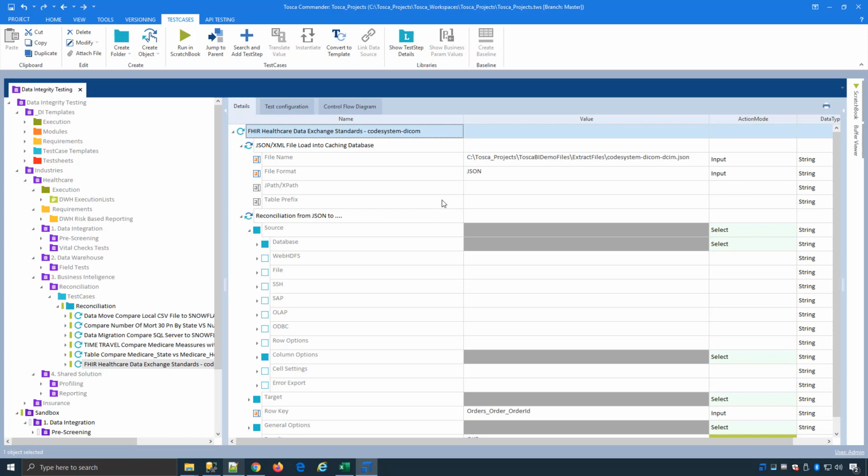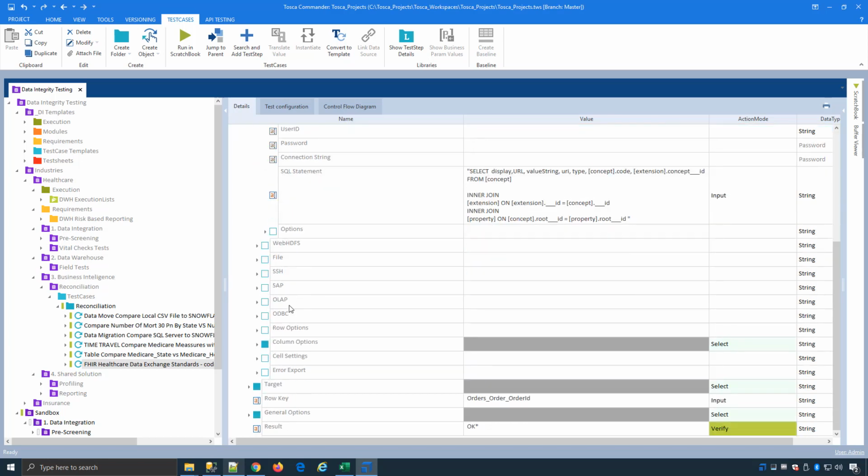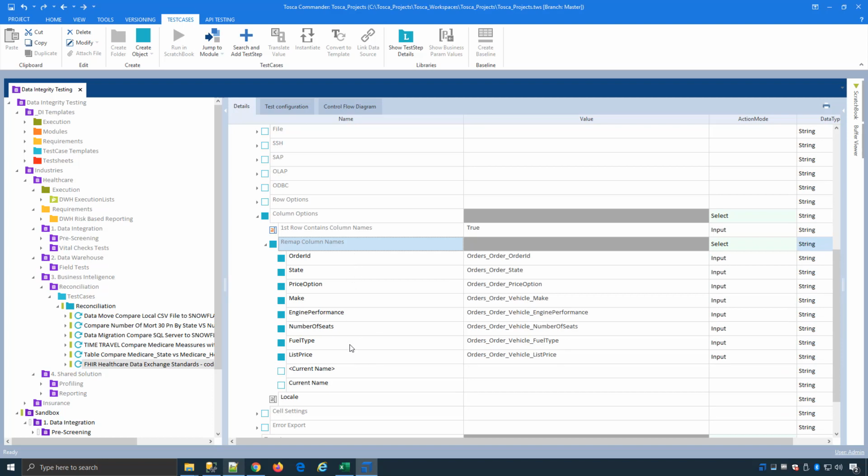And then once it's loaded up to my caching database, I can simply point to my caching database, join up the tables that it will create based on the structure of the XML or JSON file using inner joins. Apply the same column options, like for example here I had to rename certain columns from source to target because the XML file had different naming conventions. When I normalized it in my caching database, it changed.